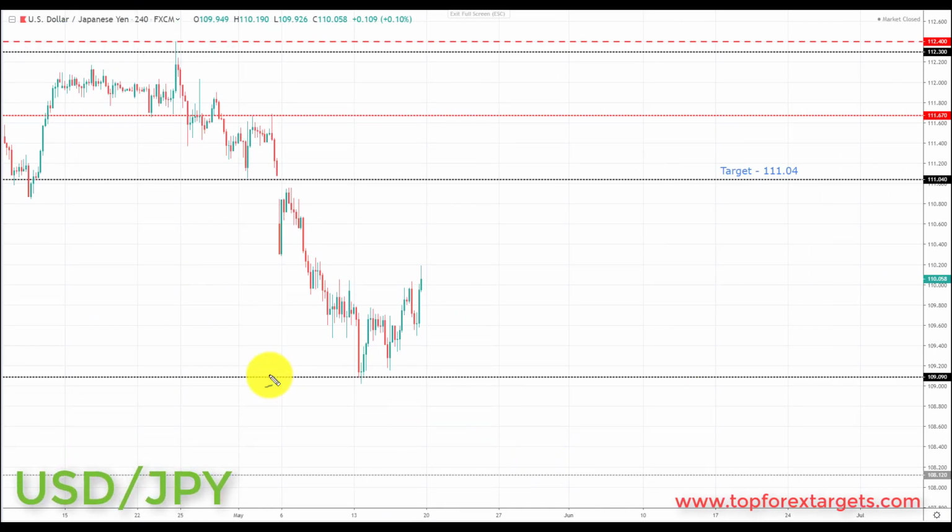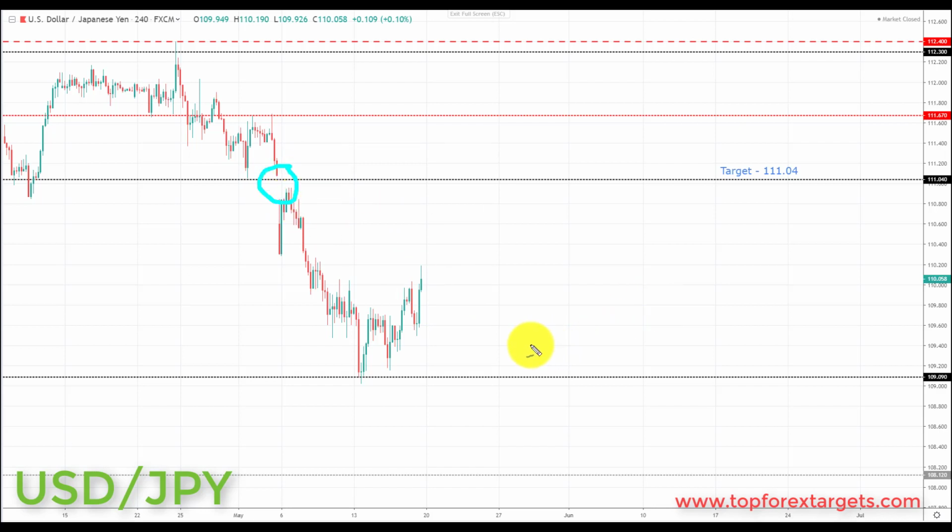Now, last week we bounced from the 109.090. If we are going to get further advances to the upside in the US dollar index, as we were looking at last week and we are also looking at going into next week, we are going to be looking for further advances in the US dollar Japanese yen. Just bear in mind this is slightly counter trend, but if we are going to get dollar strength, and we also have a good target up here of a previous level from the past of broken support looking to turn resistance to the 111.04, and also this gap that was created over here, which we're looking at as a potential place to come back to if the market is going to close this gap.